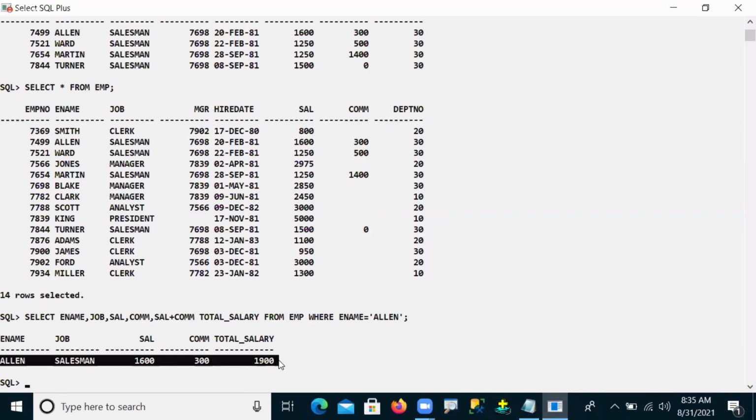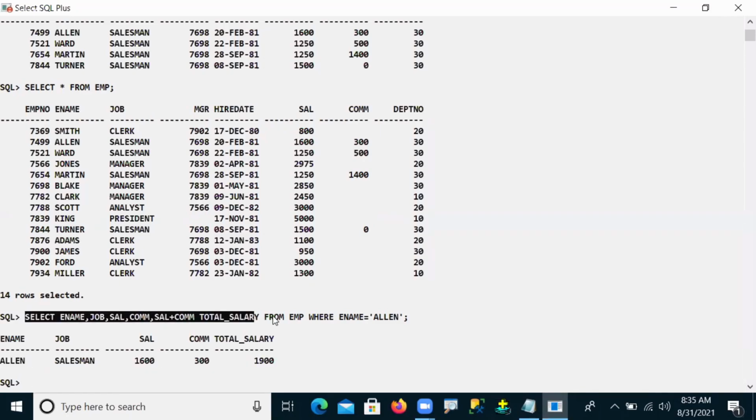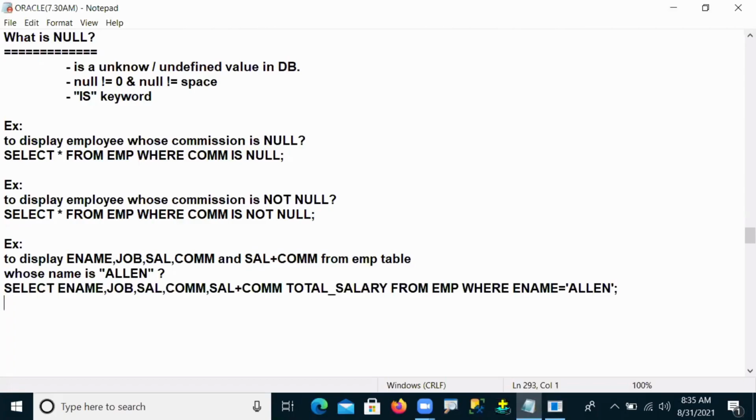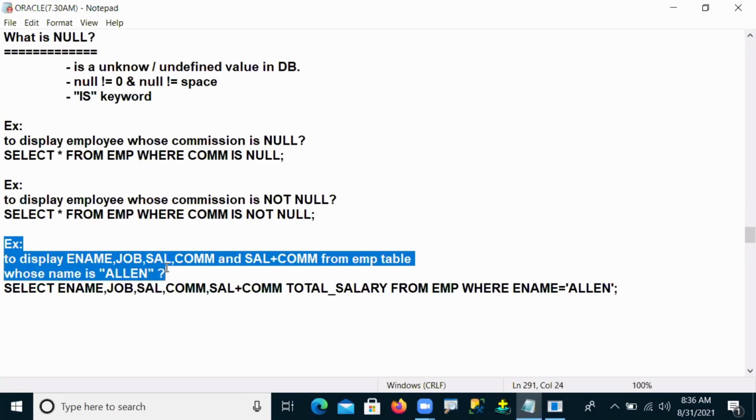Okay. So in this example, I don't have any problem. Whatever we are asking, we got that information from our table. So there is no problem in this. But the next example I'm asking you, what is my next example, guys?